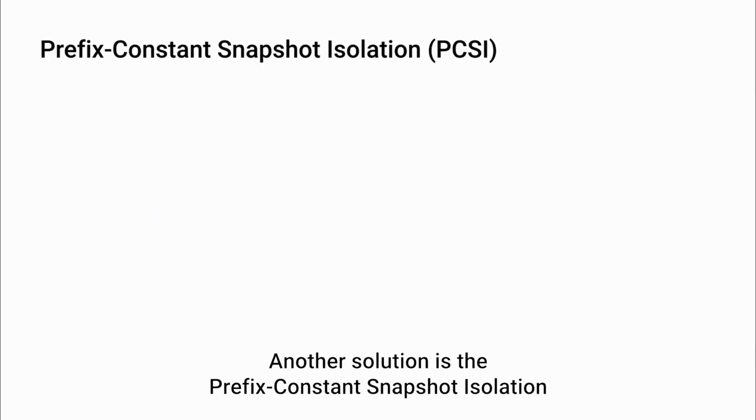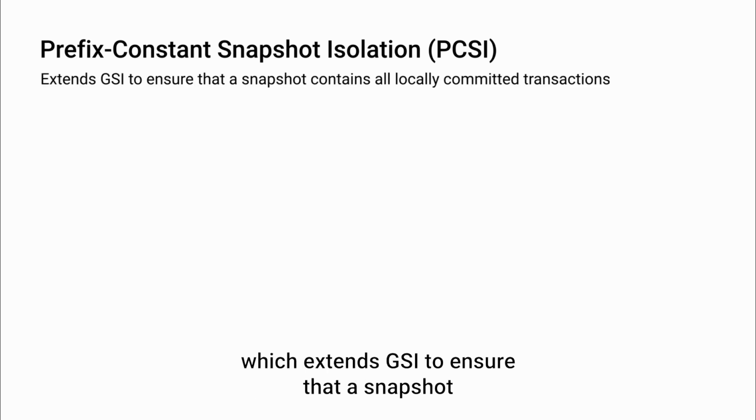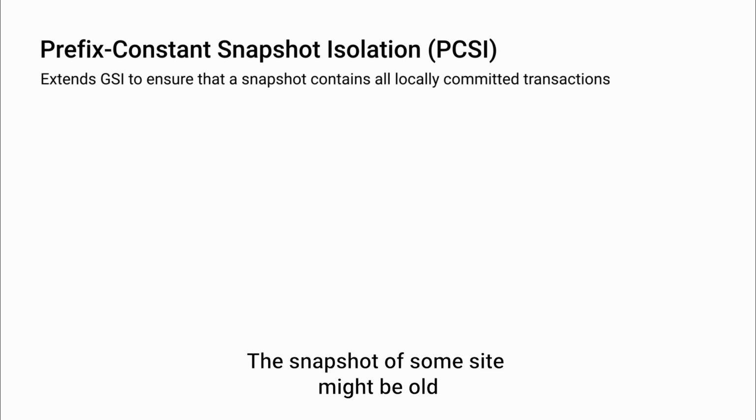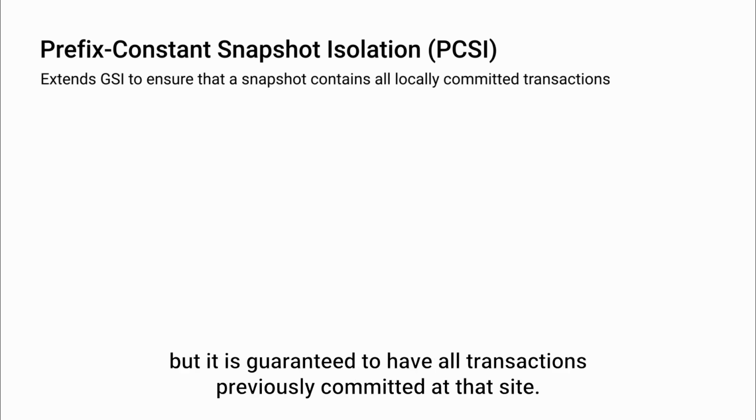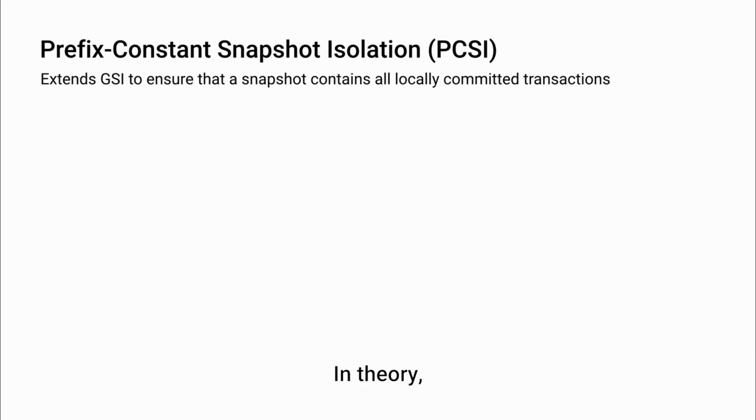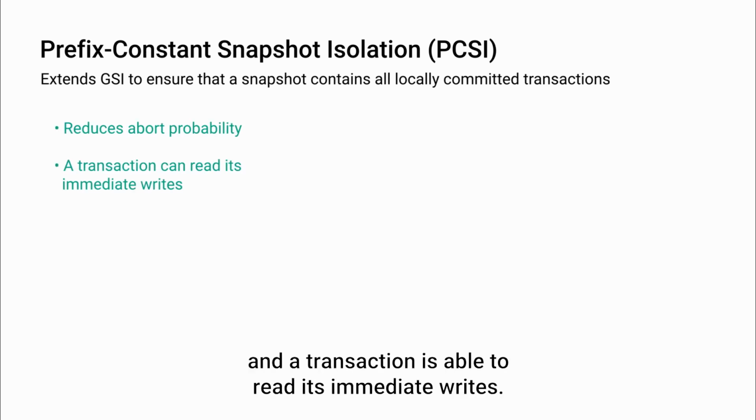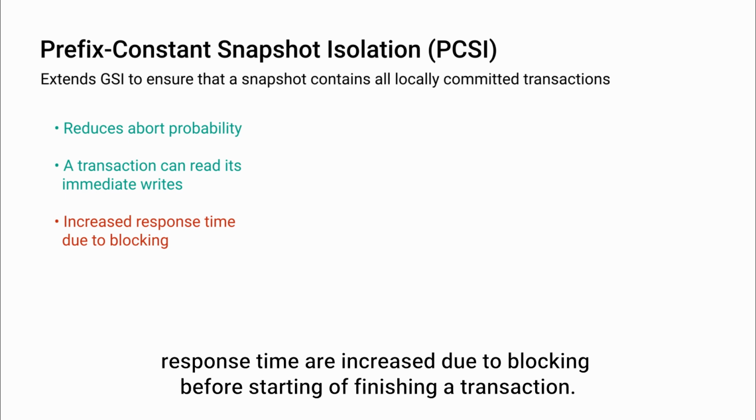Another solution is the prefix-consistent snapshot isolation, which extends GSI to ensure that a snapshot contains all locally committed transactions. In other words, the snapshot of some site might be old, but is guaranteed to have all transactions previously committed at that site. In theory, this reduces the abort probability and a transaction is able to read its immediate writes. However, response times are increased due to blocking before starting or finishing a transaction.